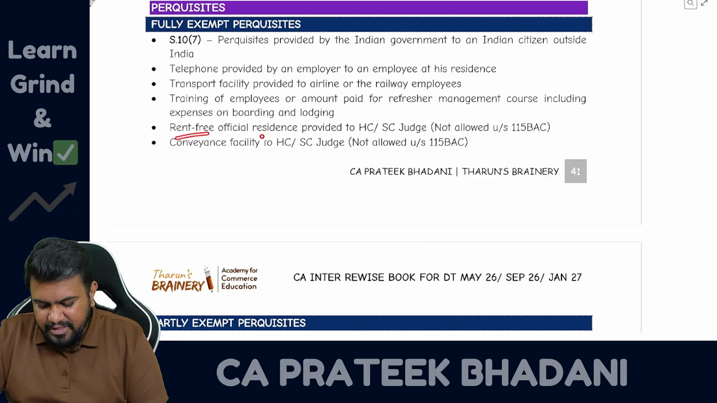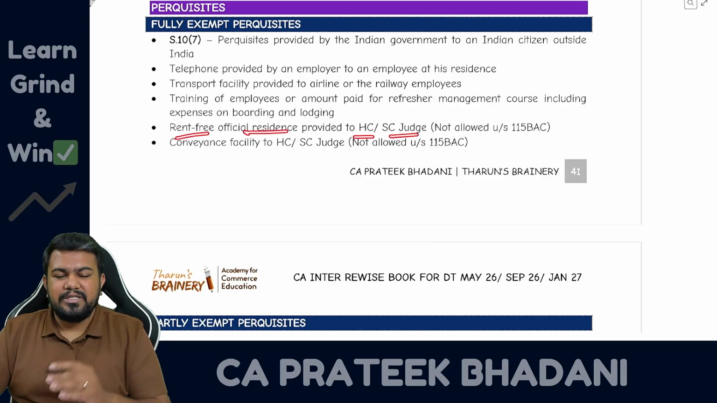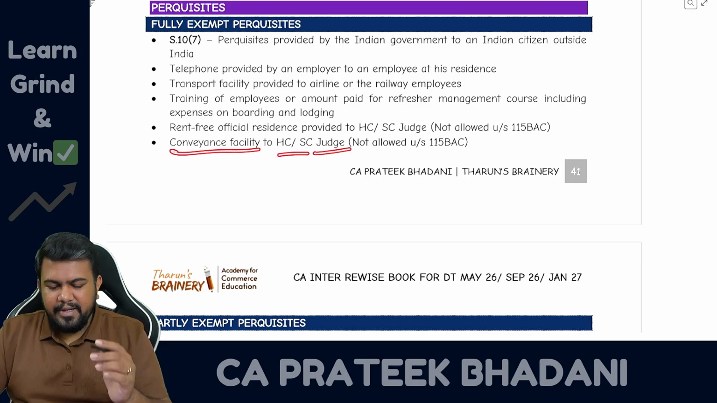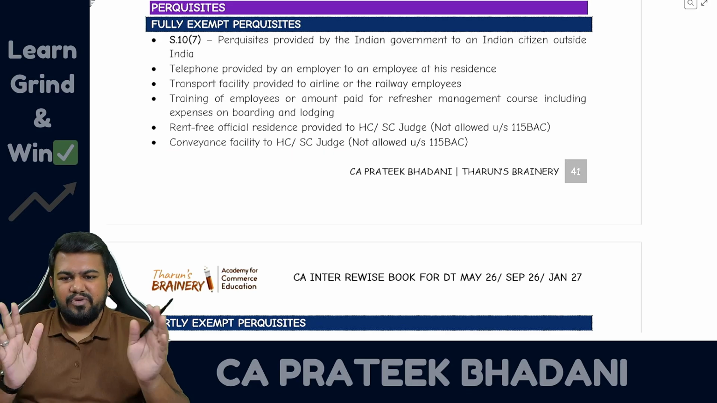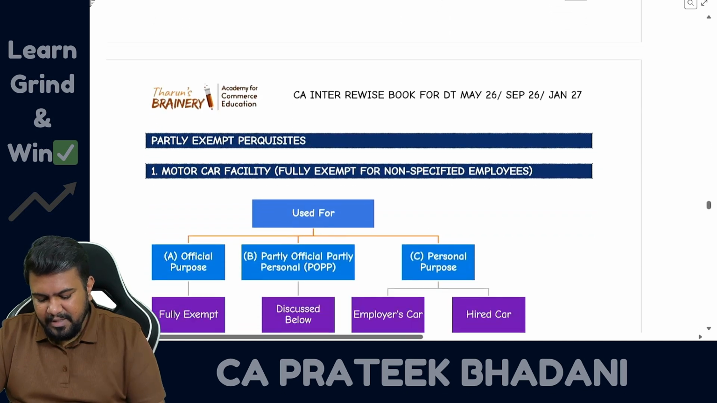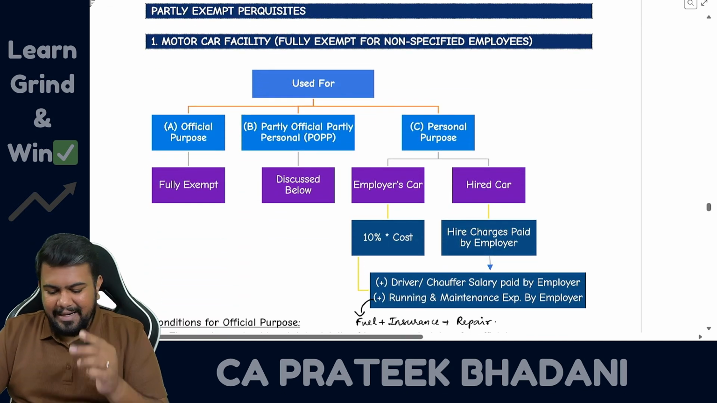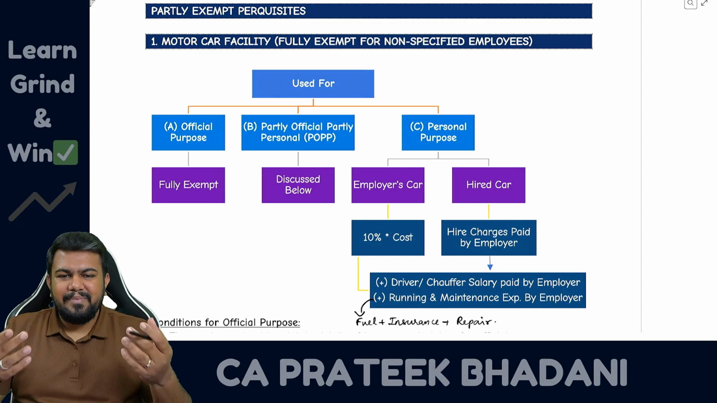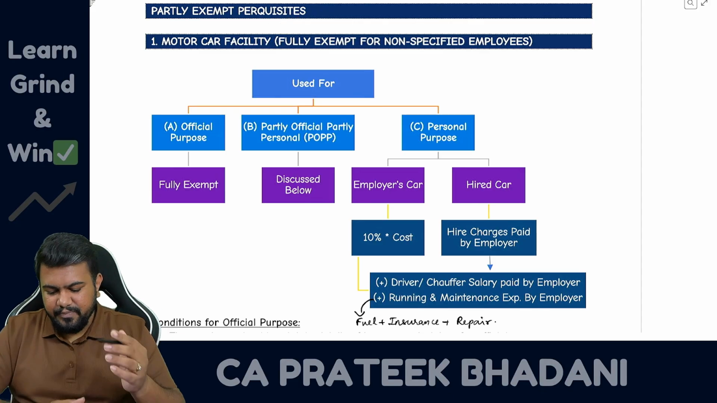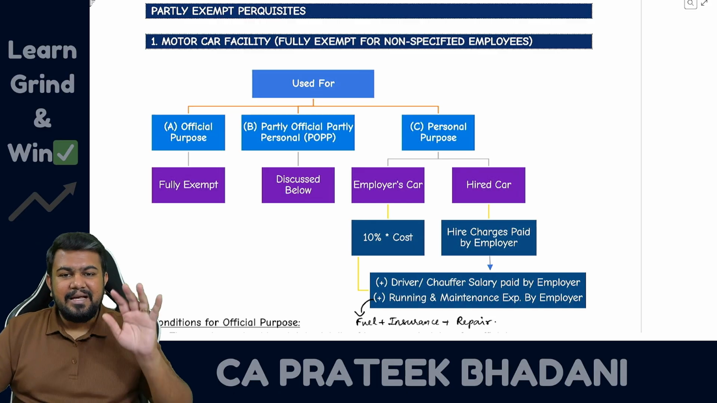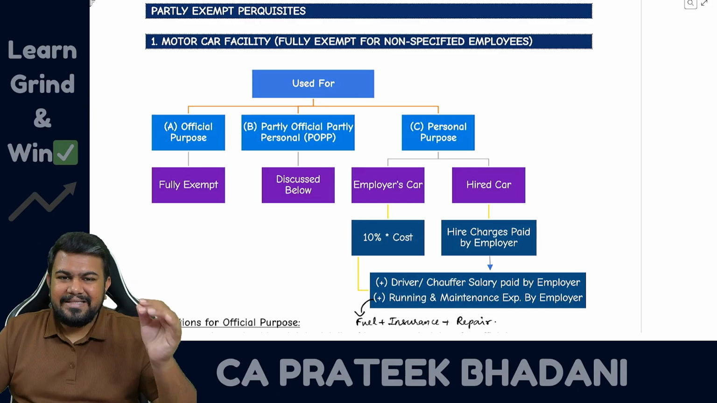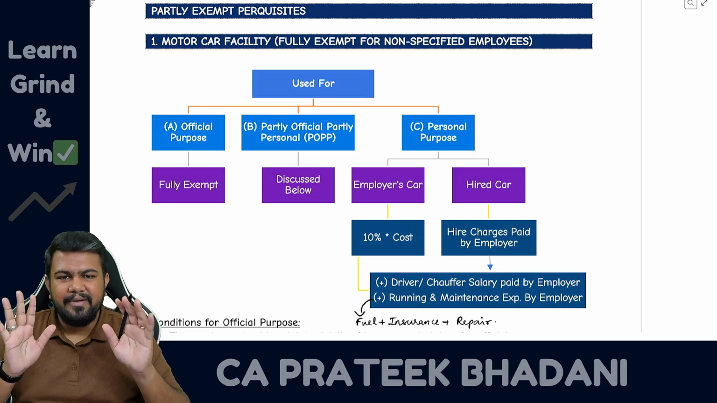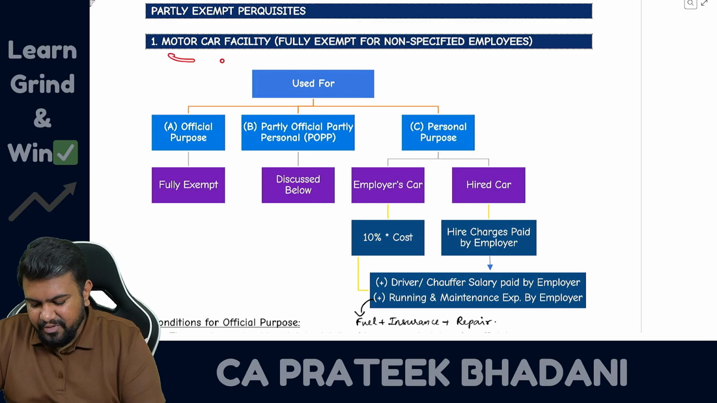And then the rent-free official residence provided to a High Court and Supreme Court judge in the old regime is fully exempt. And then the conveyance facility provided to a High Court and Supreme Court judge in the old regime is fully exempt. So these are all the fully exempt perquisites. Now let us talk about partly exempt perquisites. Partly exempt perquisites means what? Some part of the perquisite might be exempt, some part of it might be taxable. So let us discuss. Firstly, let us discuss the 5 perquisites which are fully exempt for non-specified employees, only taxable for specified employees.